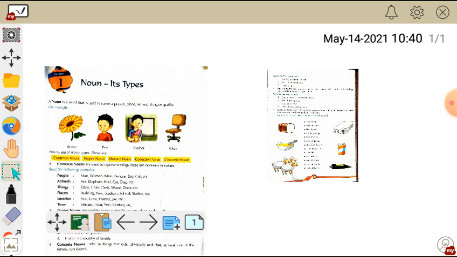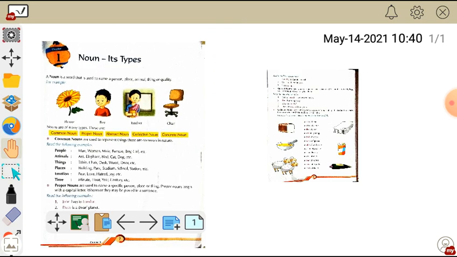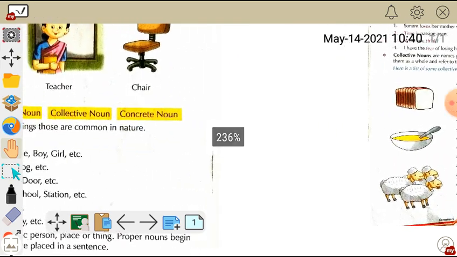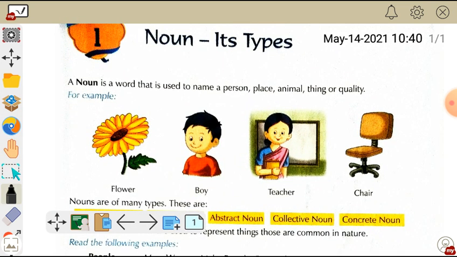So we will be discussing the first chapter of your grammar book, that is noun and its types. So let's begin with the definition of the noun. The definition of noun which is mentioned in your book is that noun is a word that is used to name a person, place, thing, or quality.